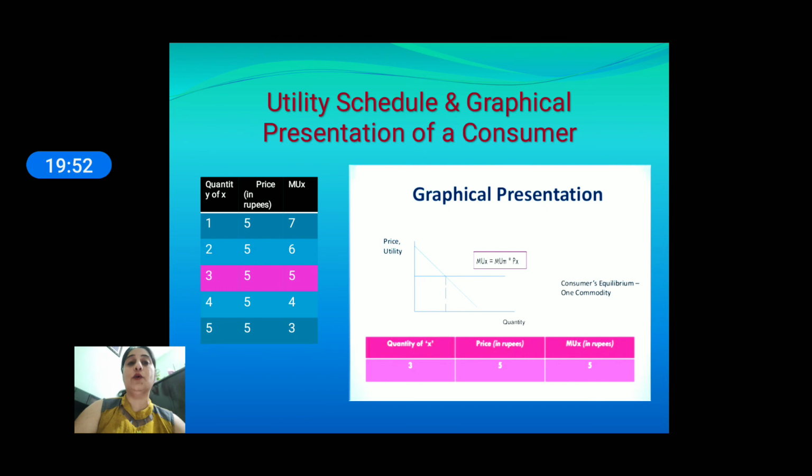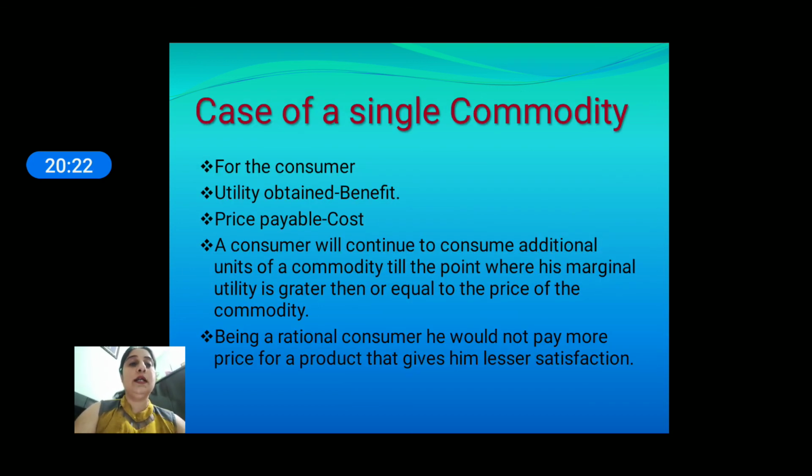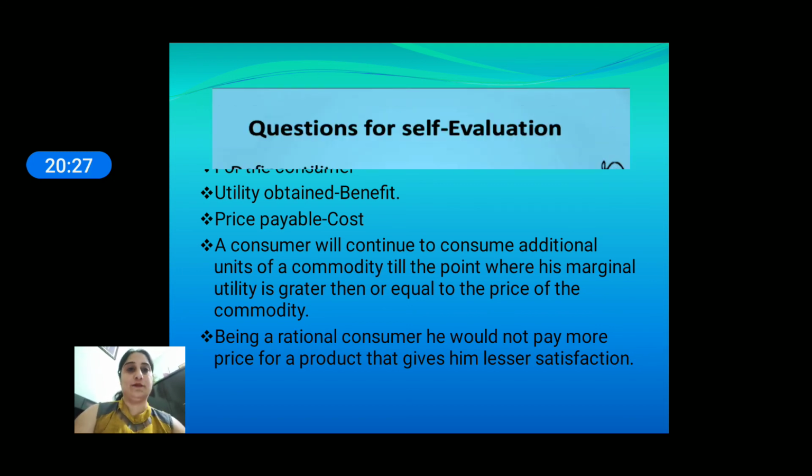Like in this schedule, he purchased the units up to 3 when the price of the commodity is less than or equal to the marginal utility of the commodity. Or we can say that he can purchase the commodity when the marginal utility of X commodity is greater than or equal to the price of the commodity. But after that, when price is greater than marginal utility, being a rational person, he does not purchase the next units of the commodity. So, being a rational consumer, he would not pay more price for a product that gives him lesser satisfaction.